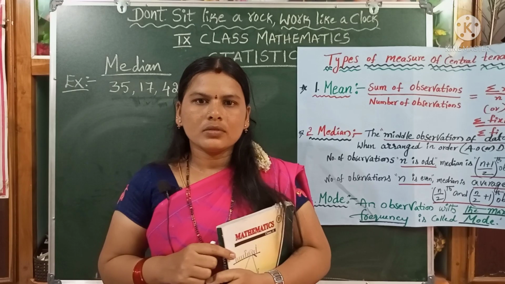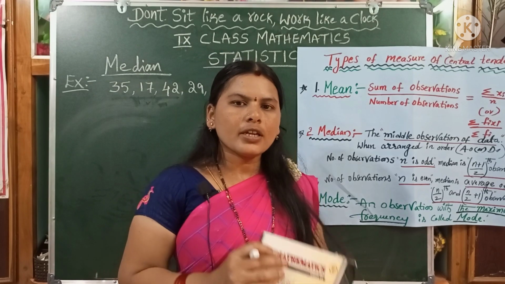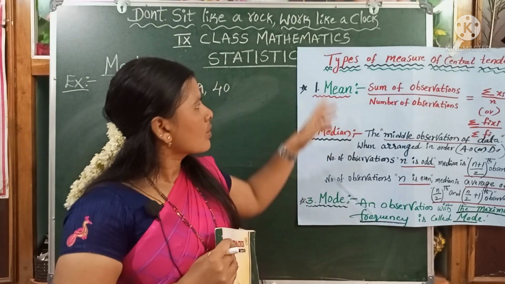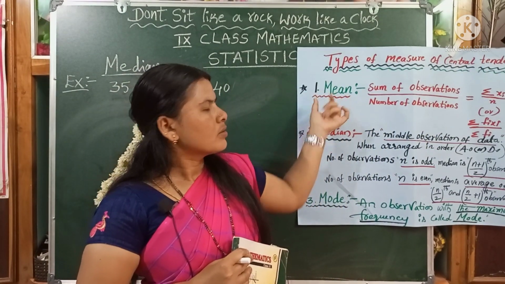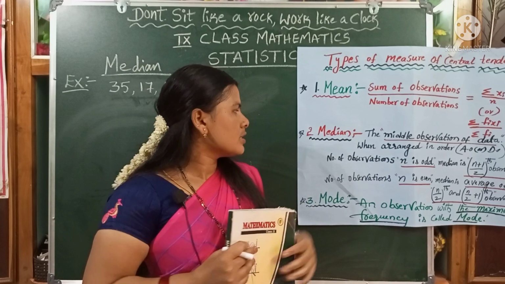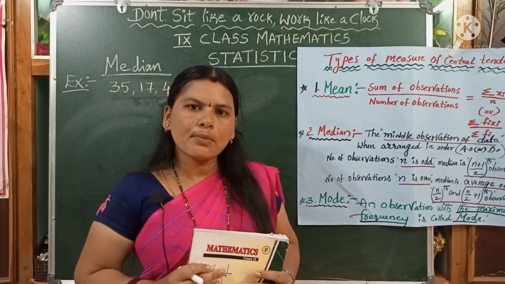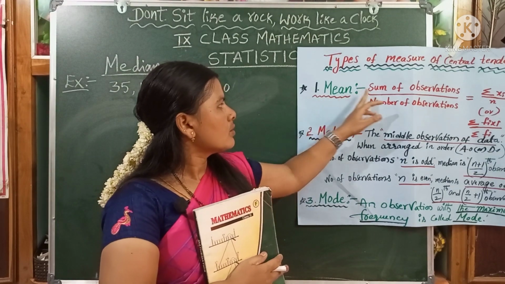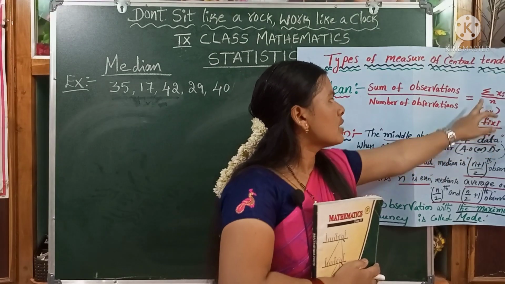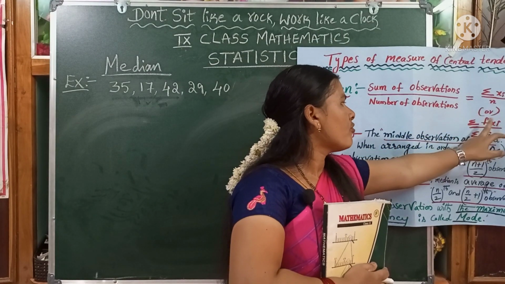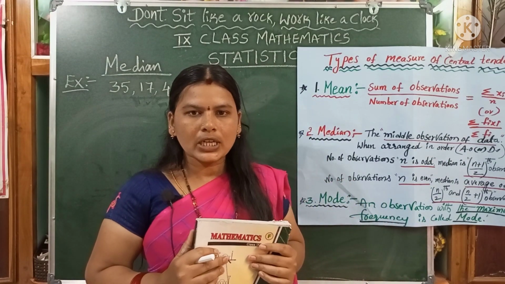That's all for now. Dear students, in your previous class, you already learned the introduction of statistics and types of measures of central tendency. First one, mean. In this class, we discussed median and mode. Dear children, what is the mean? Mean is sum of observations by number of observations, that is sigma xi by n or sigma fi xi by sigma fi. That is the formula of mean, children.